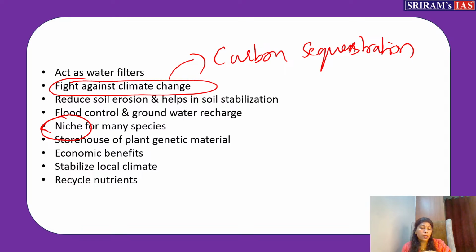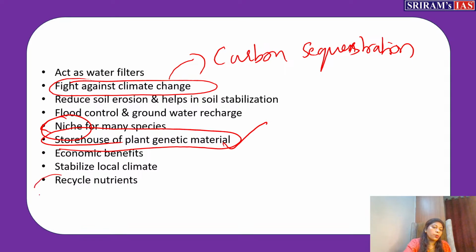And it's also acting as a storehouse of plant genetic materials. This is also another function, if you want you can take. A lot of cultivation can be done in the wetland areas, and wild varieties of rice are also growing there, different kinds of plants. So it is acting like a storehouse of genetic material, right?